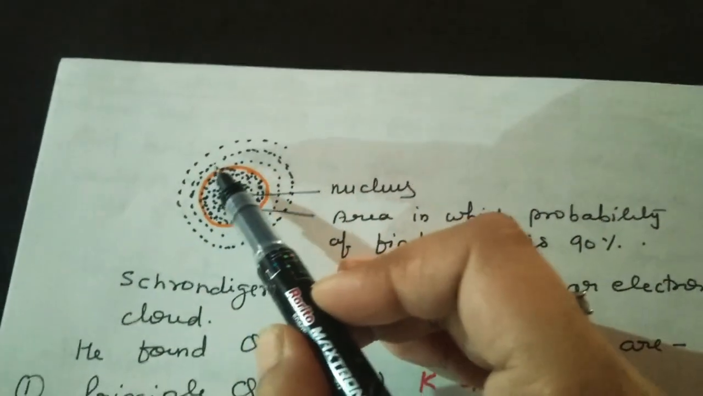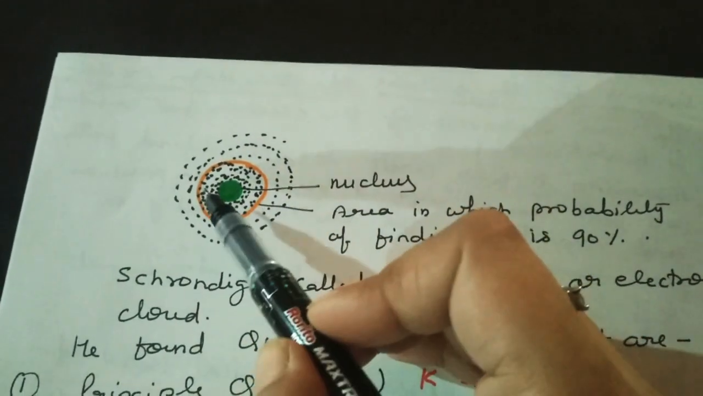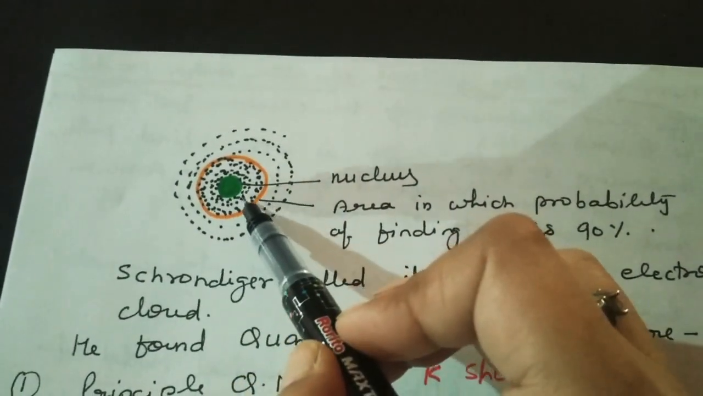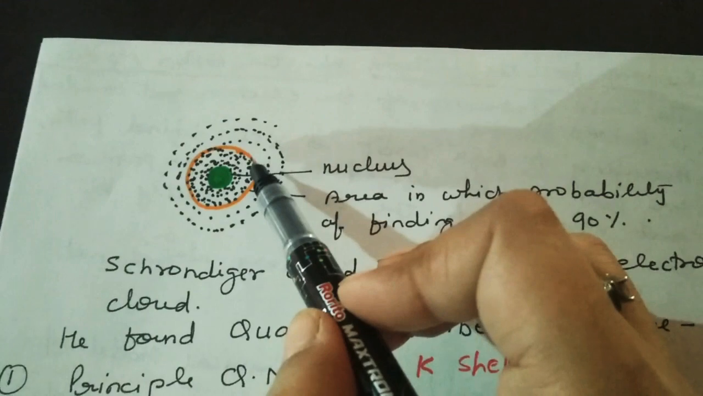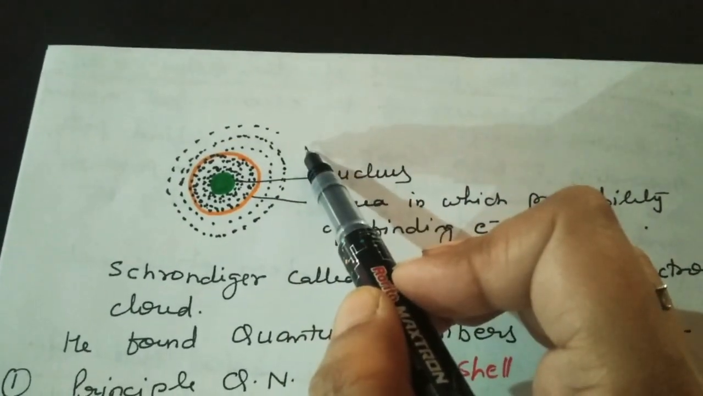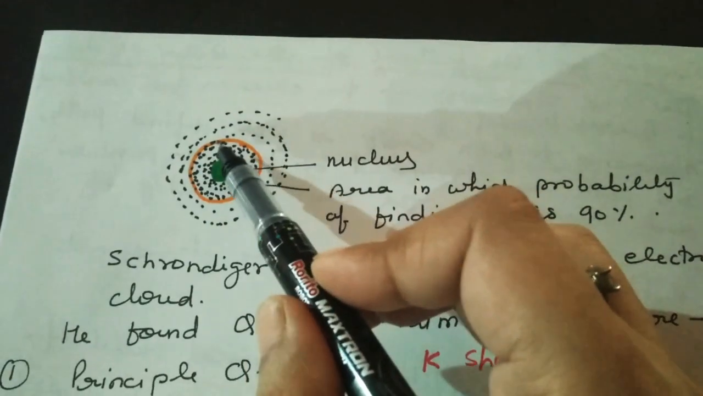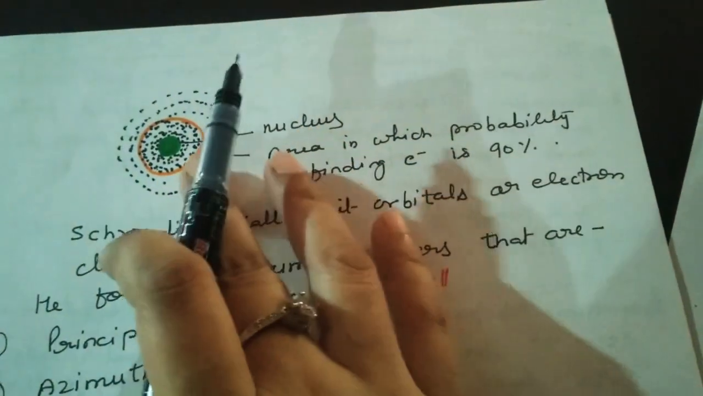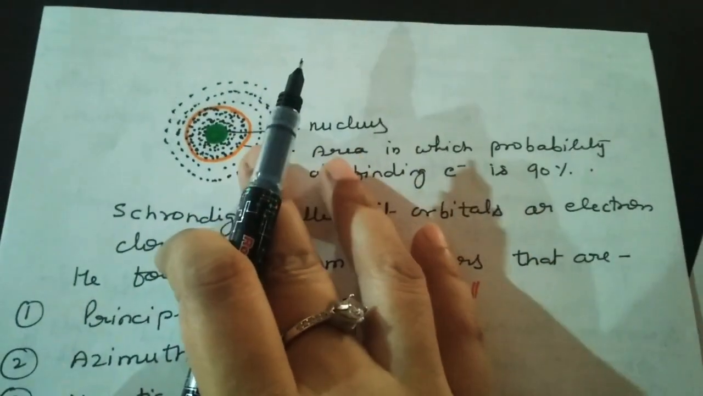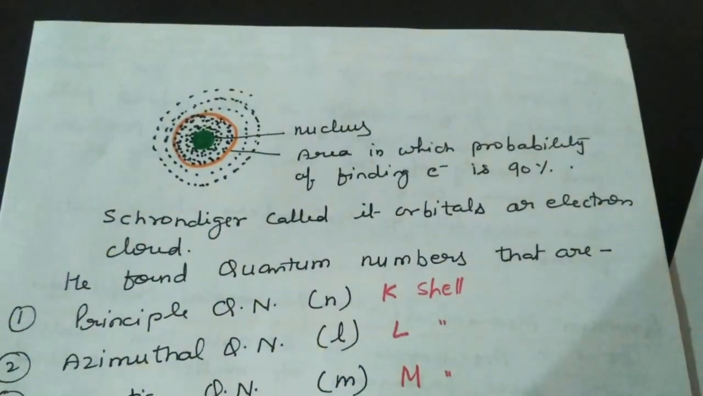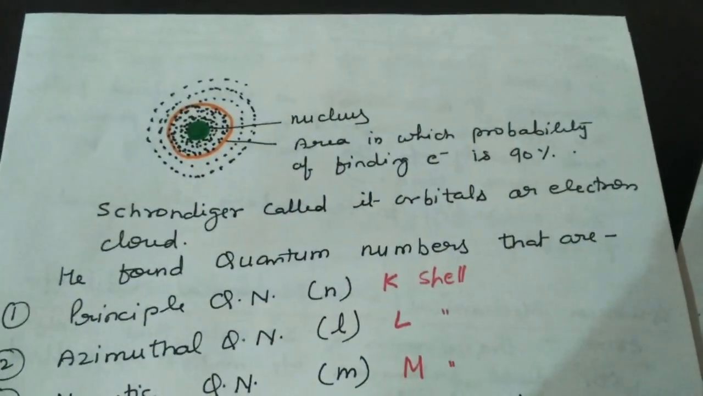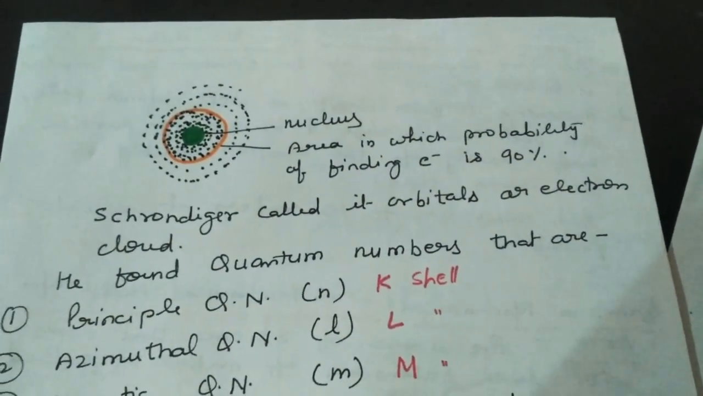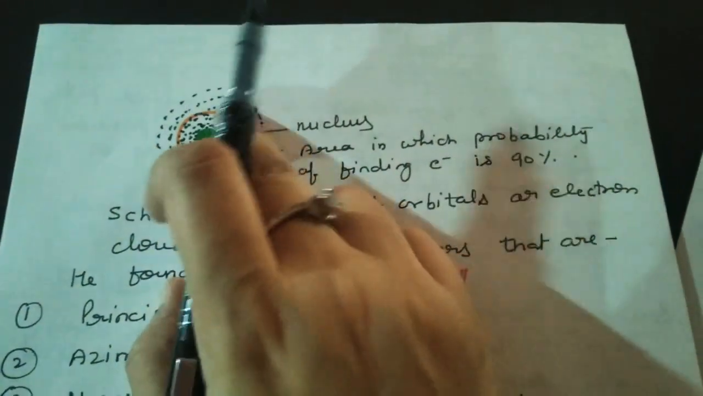Where the dense structure of the electron movement is found, this is called the electron cloud, and the probability of finding the electron is 90% here, and outside this boundary it is only 10%. So it is not 100%, it is only 90%, and this is the nucleus. It seems like a cloud, so it is called the electron cloud. Schrödinger called it an orbital or an electron cloud. The word orbital was first used by Schrödinger, and this area is also called a cloud.